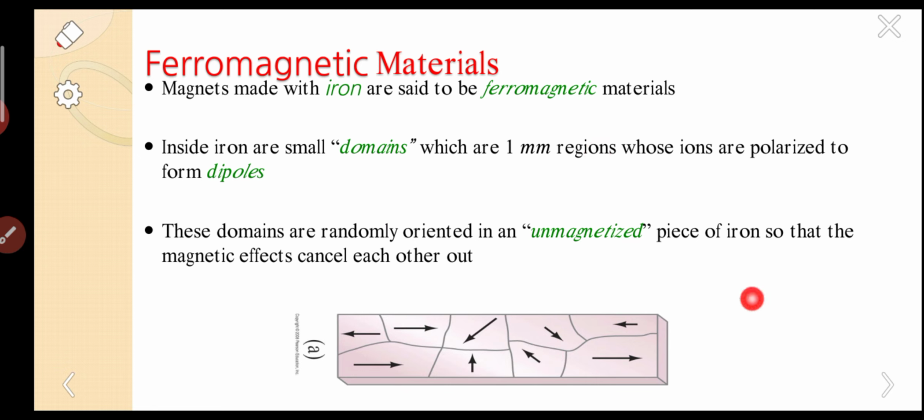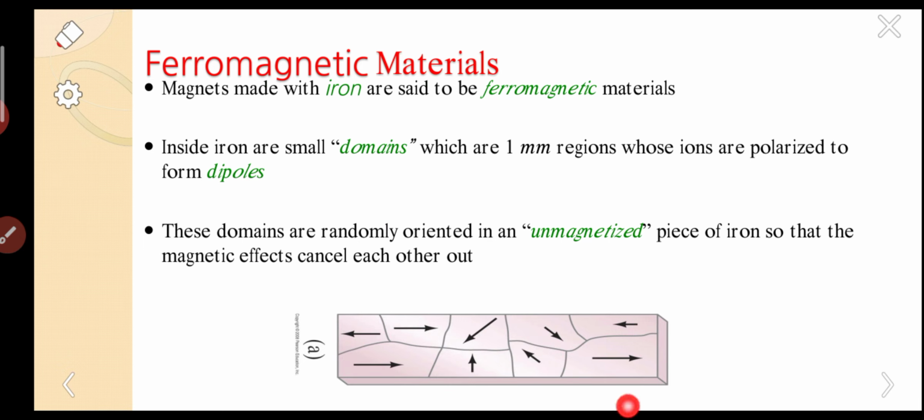Suppose I explain ferromagnetism by taking iron as an example in two simple slides. Just follow it. This is the specimen of iron, and these are the domains. Experimentally, the domain regions are observed to be about 1 mm.